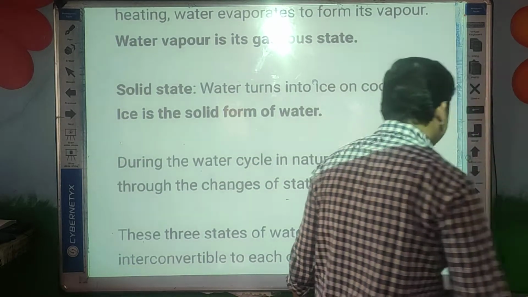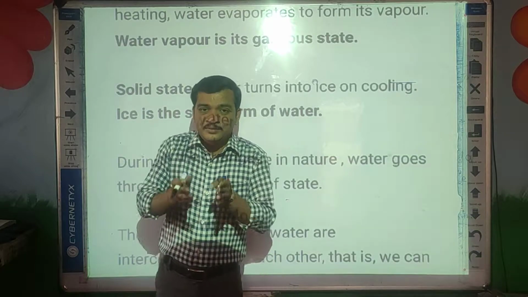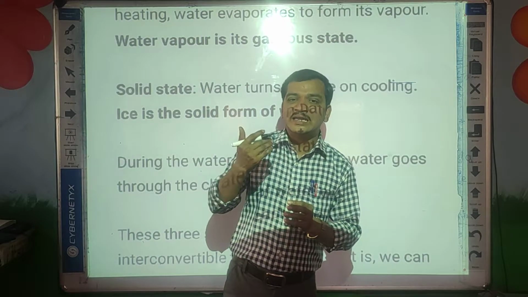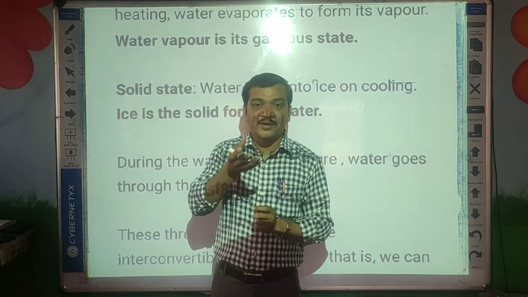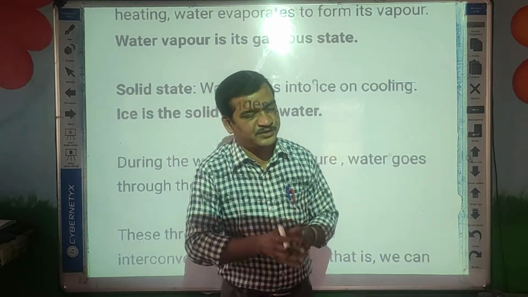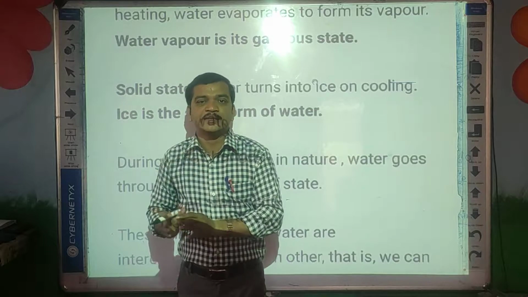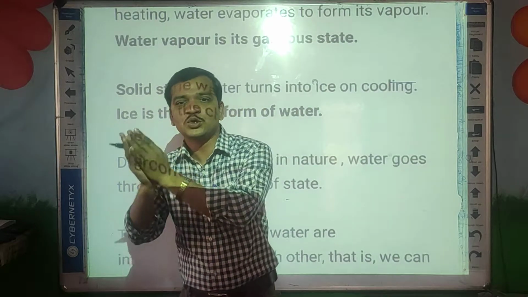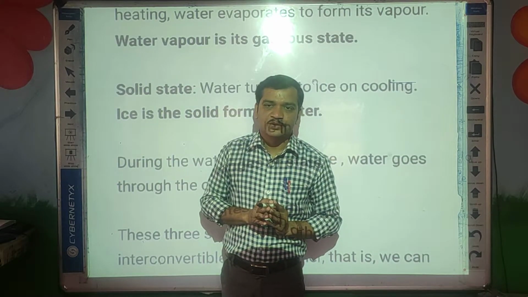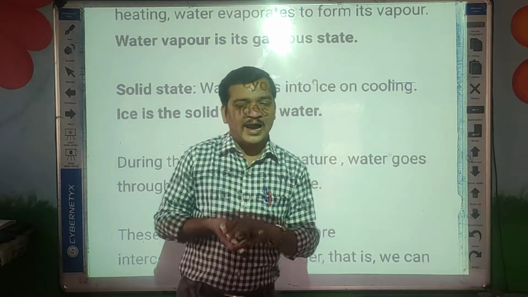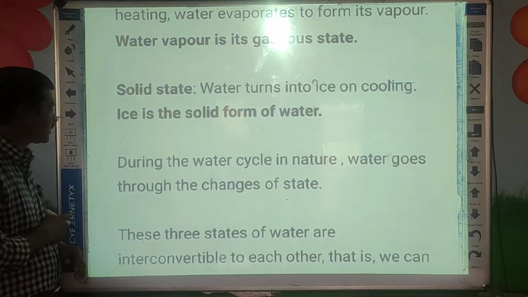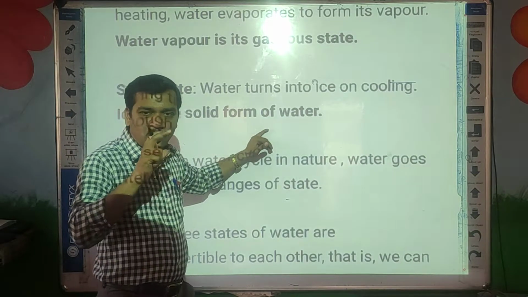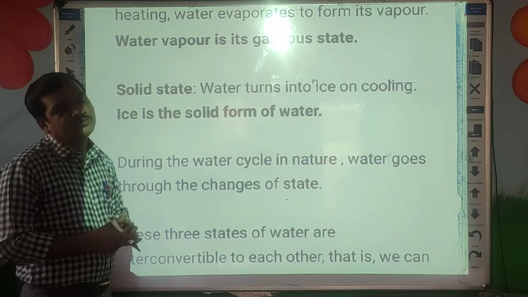Okay. Now next one is about the solids. Do you know the solid state of water? When we keep liquid water in a refrigerator, due to the cooling, that water turns into solid ice cubes. So these solid ice cubes, this solid ice, is the solid form of water.